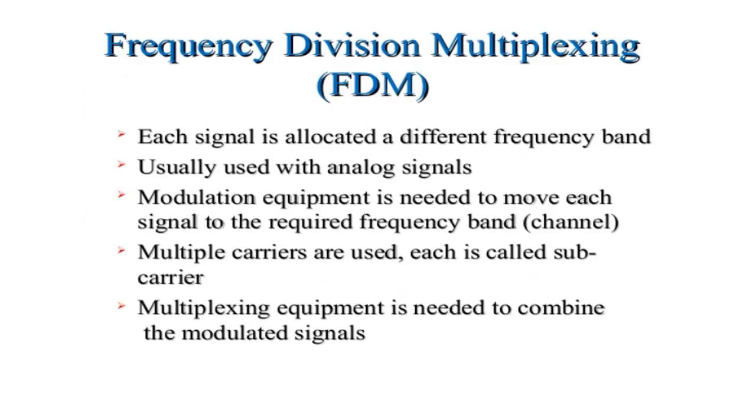Each signal will be allocated a frequency band in frequency division multiplexing. Here we are using analog signals. Modulation equipment is needed to move each signal to the required frequency band. Multiple carriers are used, known as subcarrier signals. Multiplexing equipment is also needed to combine the modulated signals.